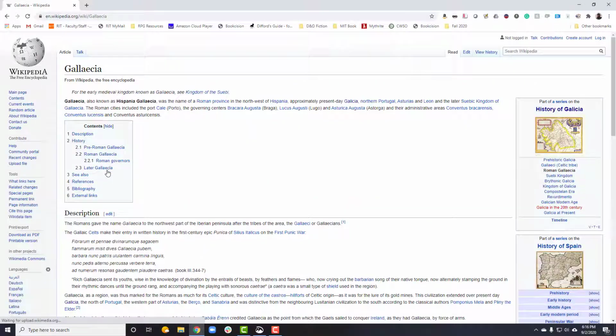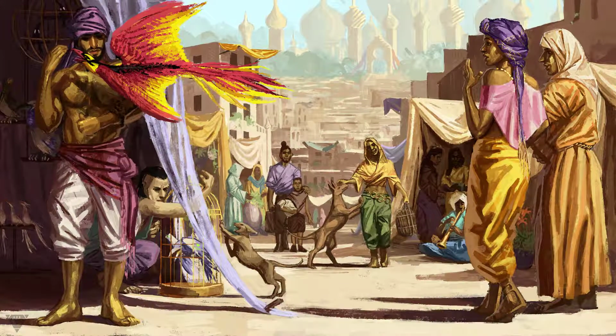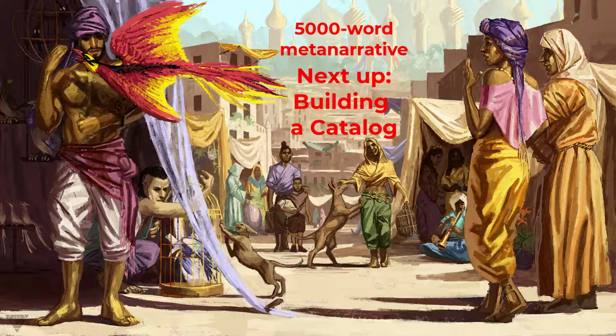Okay, this is exciting stuff, as your world should really be coming into focus now. At the end of the process, you should have around 5,000 words of meta-narrative that describes what the world is like to live in, featuring all the stuff that makes it unique and interesting across those 4 structural categories. The last stage of the world building process is building and populating a catalog. I guarantee you that you will be bursting with ideas by the time you get to this point, so the next video is really how to make the most of those catalog entries. So see you then.